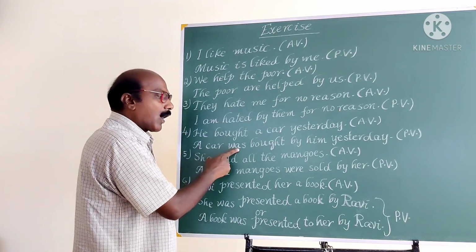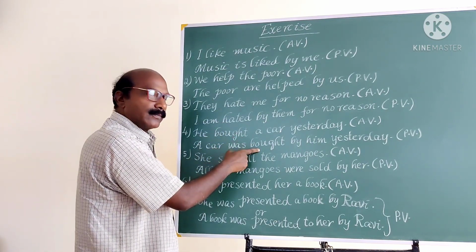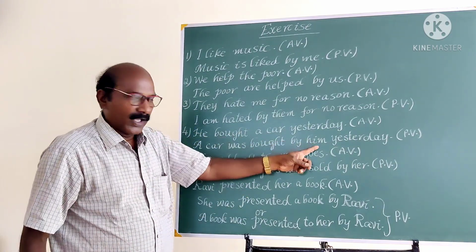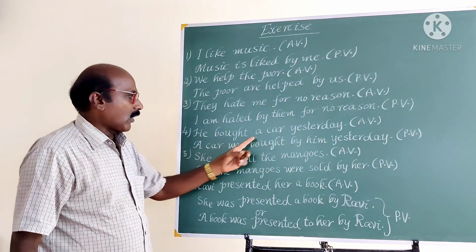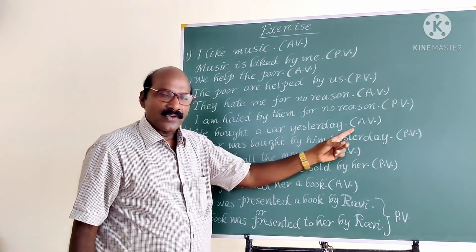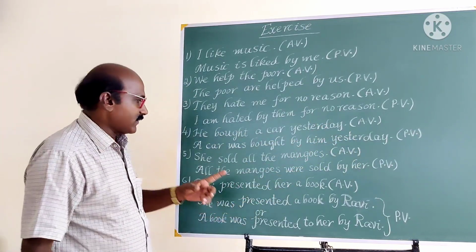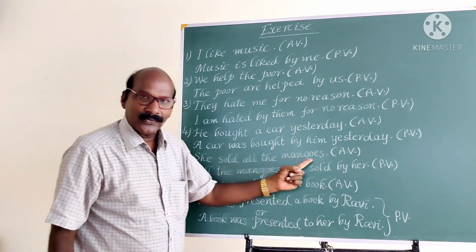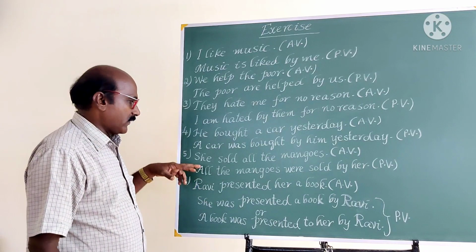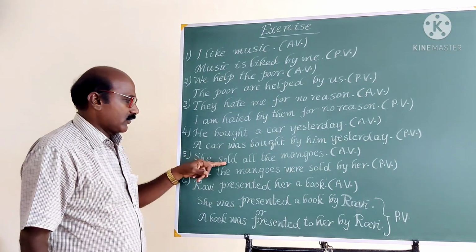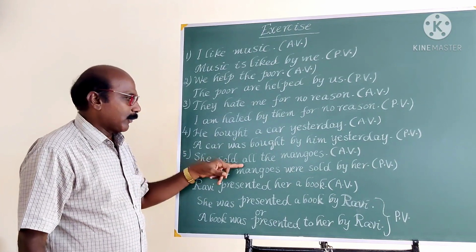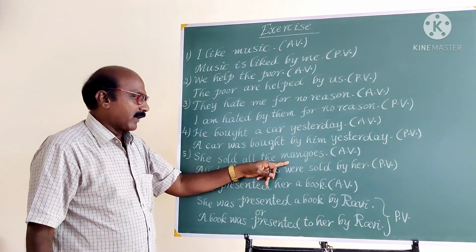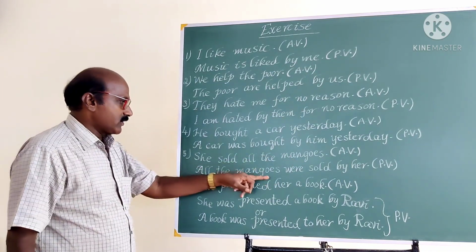A car was bought by him yesterday. That is passive voice. Another example. She sold all the mangoes. This is the active voice. She is the subject. Sold is the verb. All the mangoes is the object. Object becomes subject. All the mangoes.